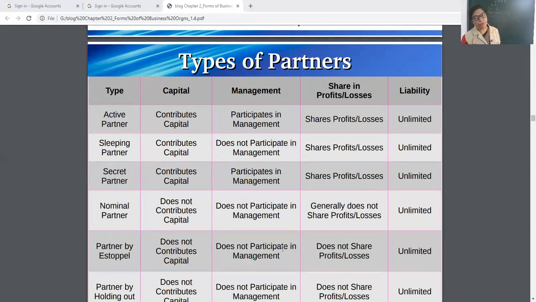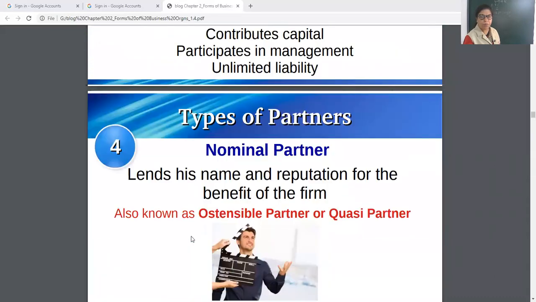This table is useful for you to learn. See how to learn. Unlimited all. Share profits and loss by the first 3, then last. Contributes capital by the first 3, not by the last 3. It's easy for you. I made it for you only, how to learn, because there are differences. Very thin line is there for difference, but I am sure you must have understood by this table. So today we completed types of partners.